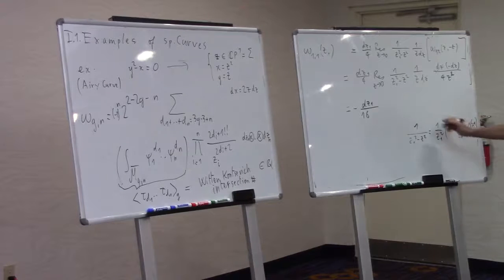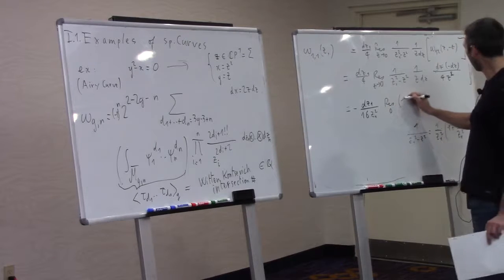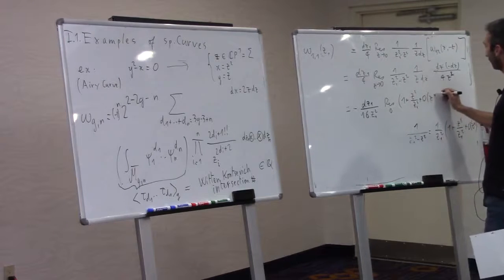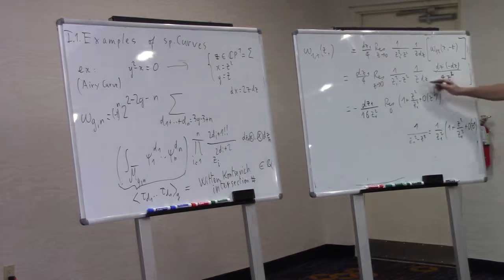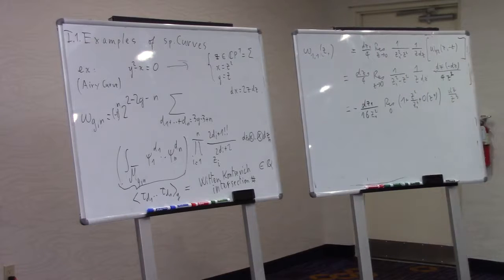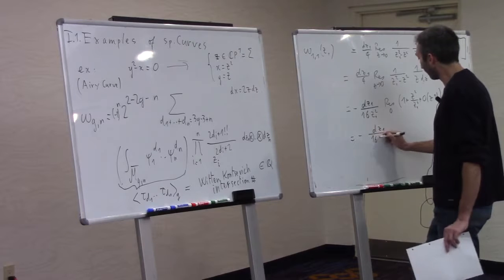Okay, so let me put the 1 over z1 squared here in front. Residue at 0 of 1 plus z squared over z1 squared plus O of z^4, times, now we have a z times z squared, so we have a 1 over z cubed, and we have a dz over z cubed. So now we have a triple pole here. This will pick the coefficient of z squared in this here. So this will just be minus dz1 over 16 z1 to the 4.